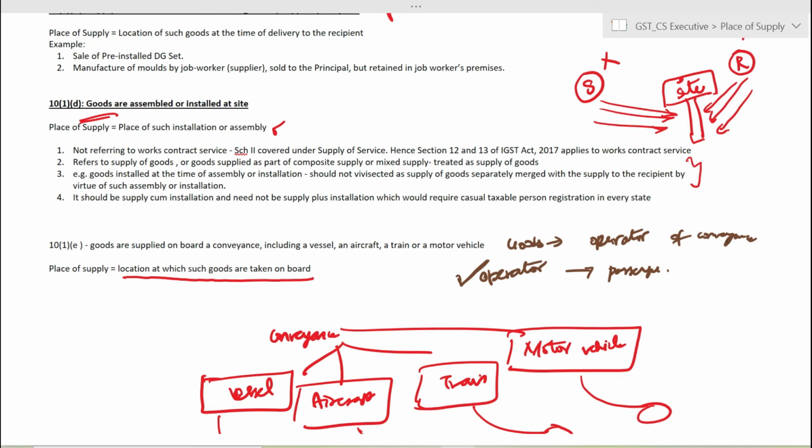It is not taxed at the rate at which the air travel is being taxed. So we are awaiting clarity on those provisions. But other items that are being supplied on board a conveyance, for instance, if there are some gift items that are being supplied while boarding an aircraft, or if there is a sunglass that is being gifted while boarding a vessel, all these are being covered. So the location at which the goods are boarded, taken on board, will be treated as a place of supply.